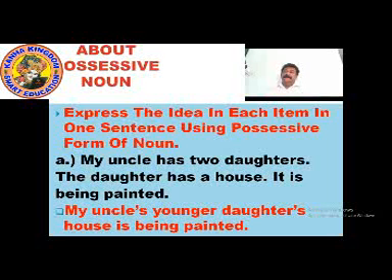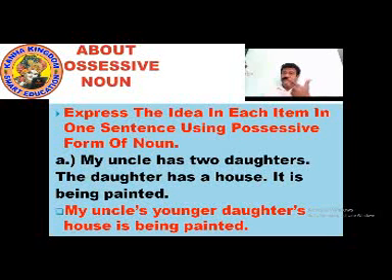We are learning more about possessive nouns. Express the idea in each item in one sentence using the possessive form of a noun. My uncle has 2 daughters. The daughter has a house. It is being painted.